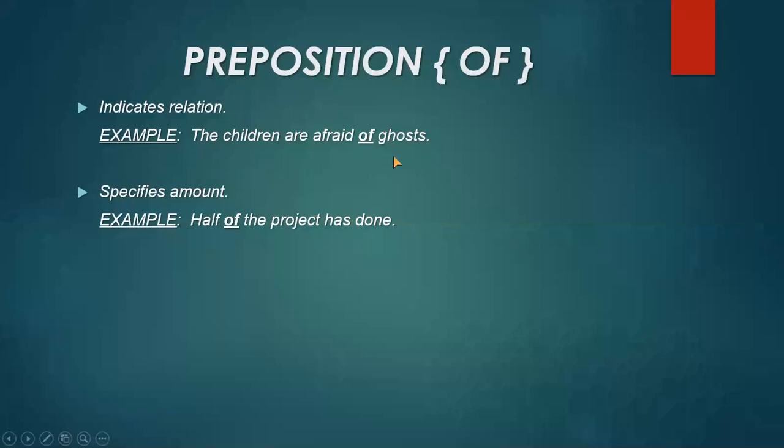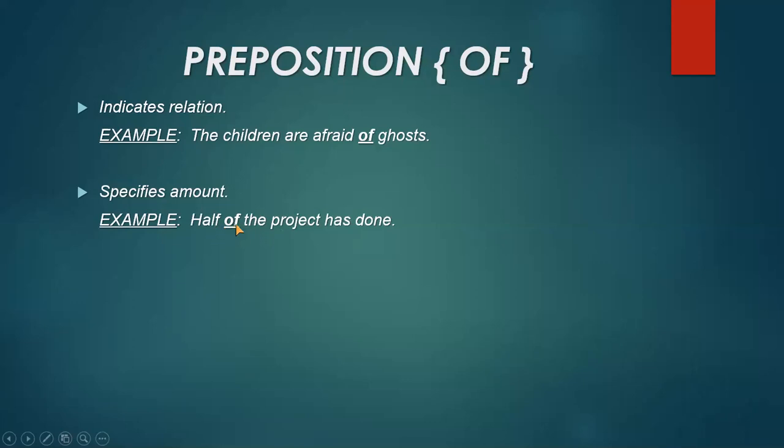Here again you can see that we are showing the relationship between the lions and some other people, with the use of the preposition "of". It specifies the amount of the object as well. Like, half of the project has been done. It shows the relationship with the amount of the object.